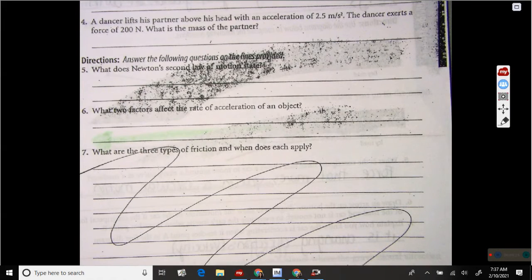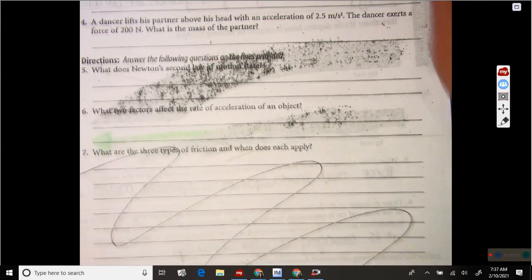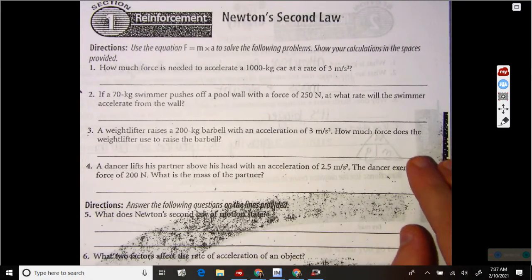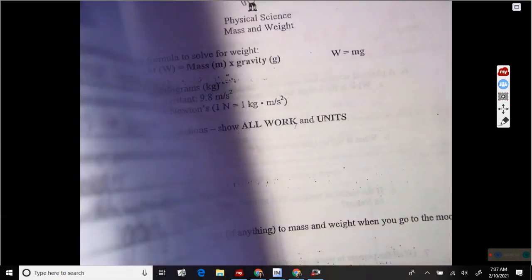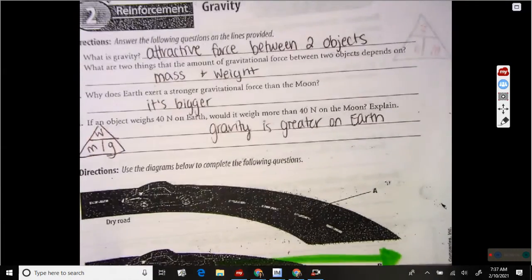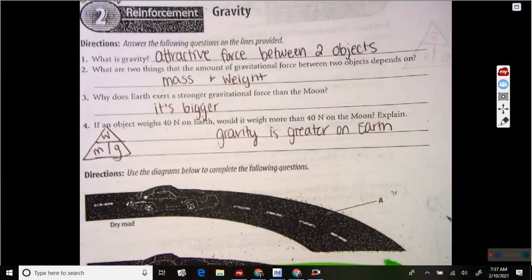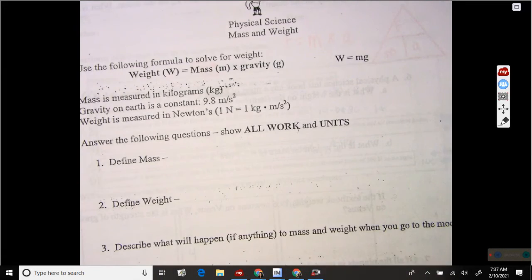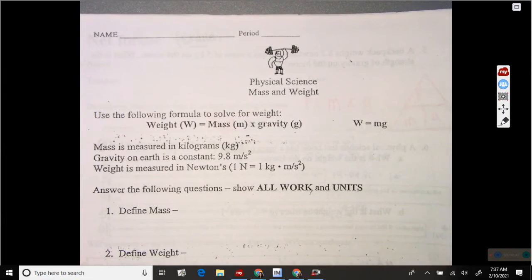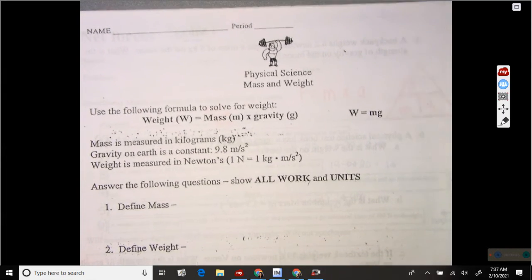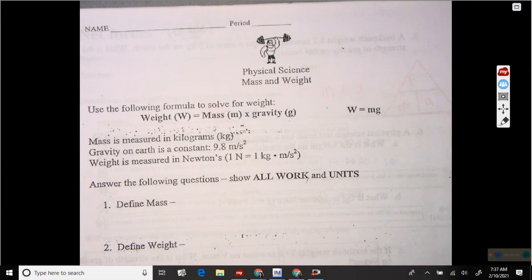Now, today what you're going to do is you are going to answer the questions on page 17 about Newton's second law. Okay, you're going to use force equals mass times acceleration. So here's your triangle that you've got right there. All right. And then you're going to flip it over and you are going to answer these questions about gravity. Now, this may be too much for right now, so if it is, just skip it and come to this because we are going to do pages 19 and 20. Remember, weight equals mass times gravity, okay? Weight equals mass times gravity.